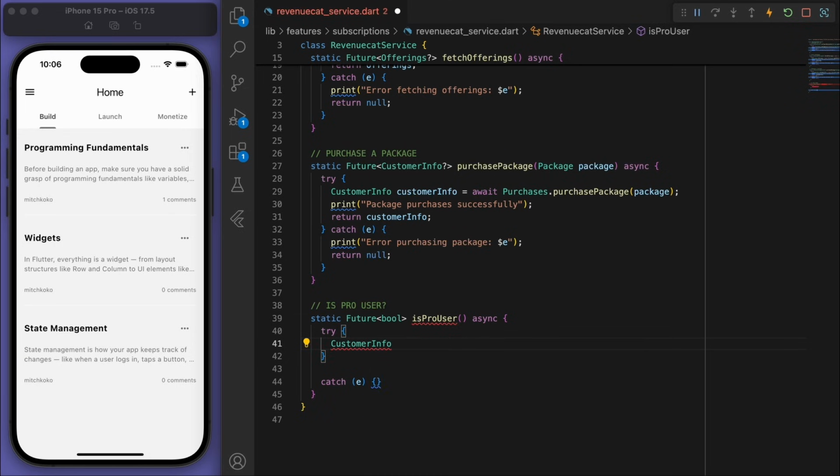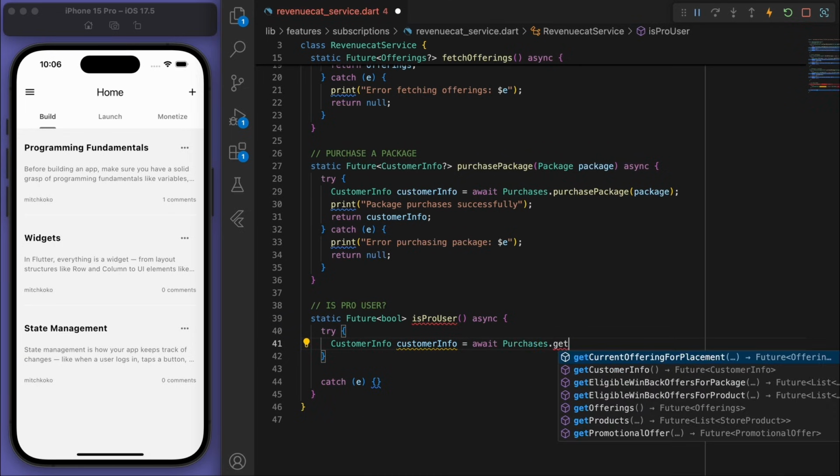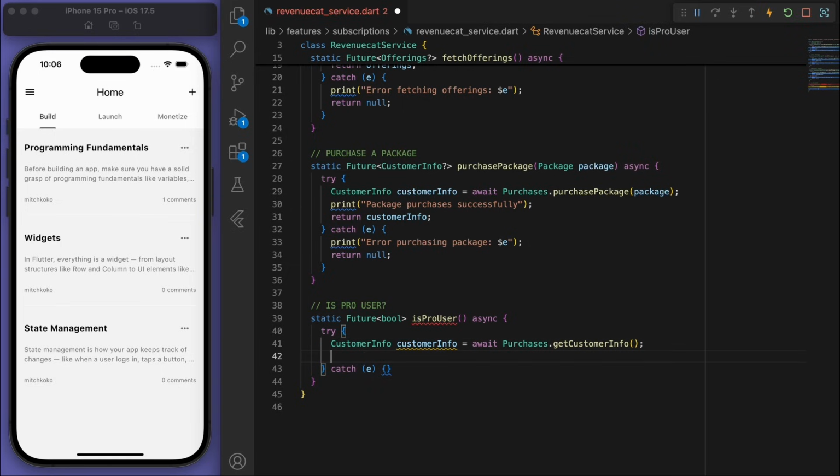Right, so if I go to the purchases and you get the customer information, I'm just going to write a little comment here just to show you what's actually happening. If you look at the customer info and the entitlements, we can go to the active, and then this will return a map of the active entitlements, where the keys are the entitlement IDs that we set it up in RevenueCat, right?